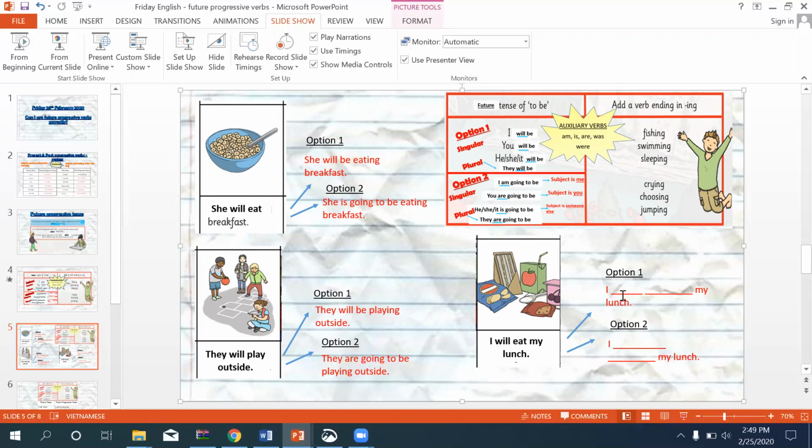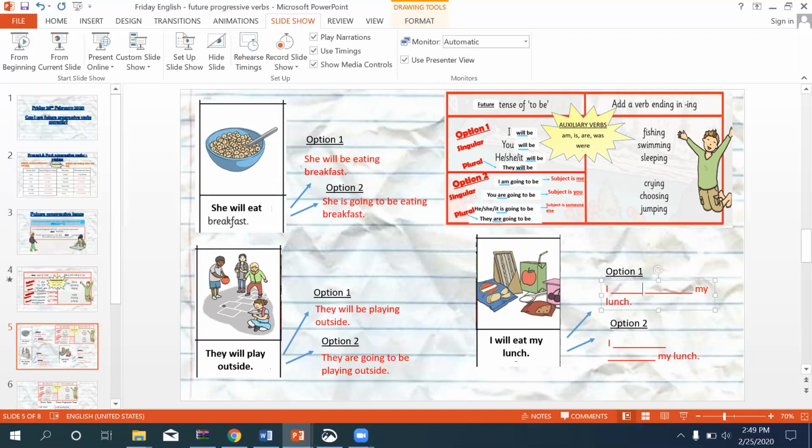Right, let's have a look at this one. Option one, nice and easy, we just add will be. It doesn't matter what the subject is. And then we just add ing to our verb. I will be eating my lunch.